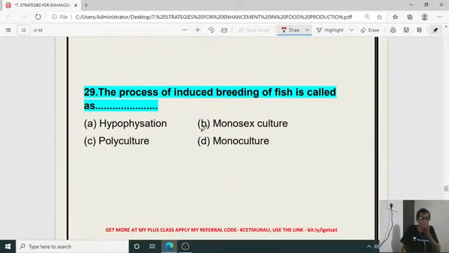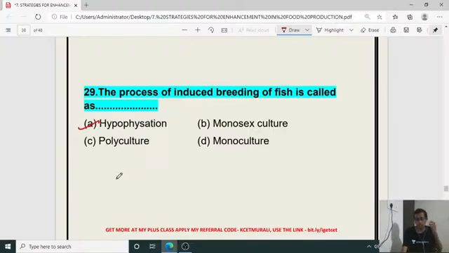And next, question number 29. The process of induced breeding of fish is called as what? Induced breeding, the first, once again, is the administration of hormone. This will be there for the production of a large number of offspring. So 29, it is called hypophysis.